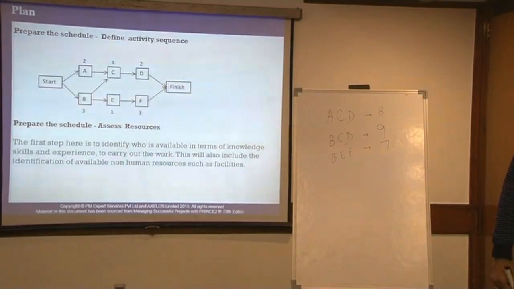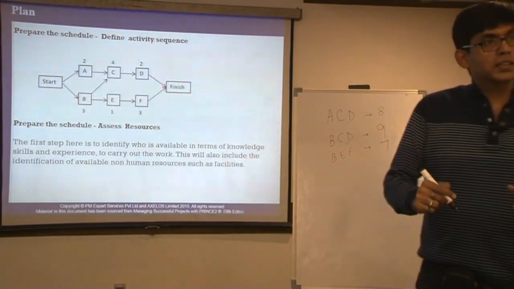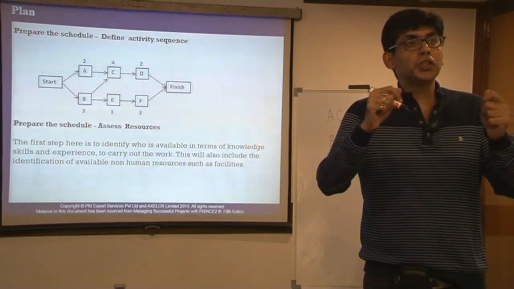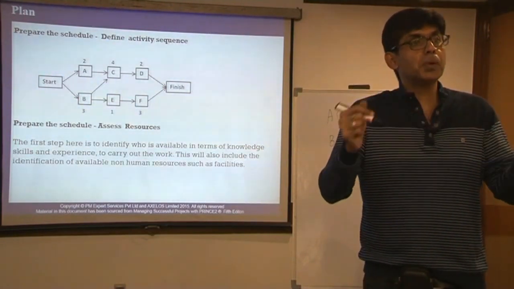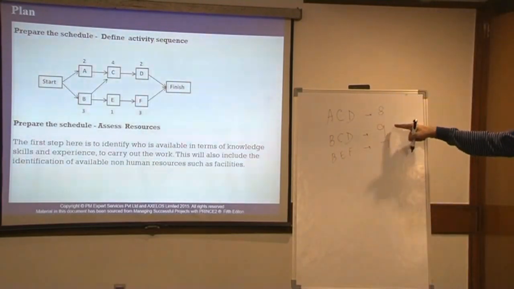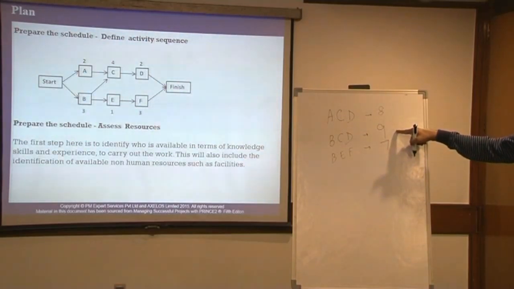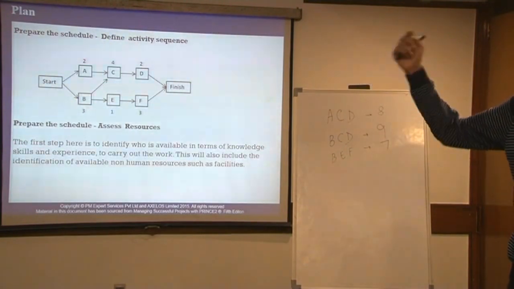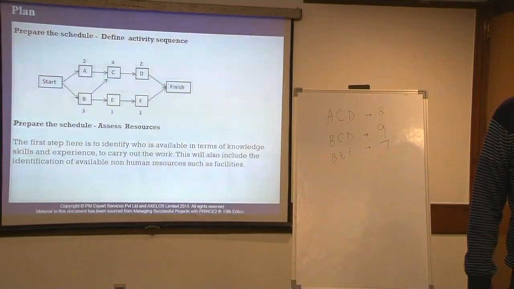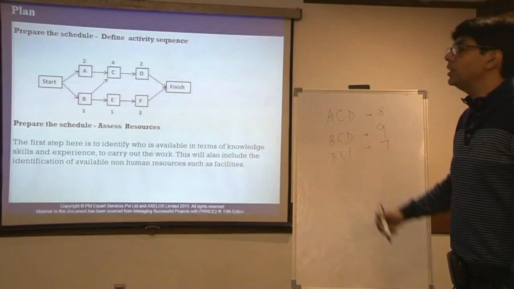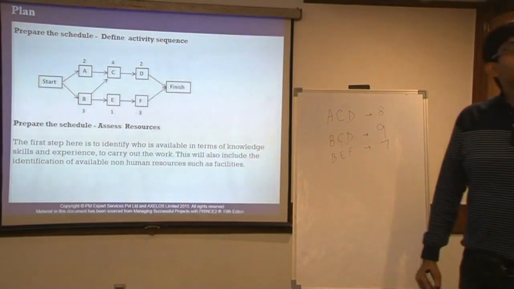Now, tell me which path should determine the duration. Principally, the duration should be determined by the biggest path, and this path is the critical path. Here the biggest path is BCD, which is 9 days. Why am I taking the biggest path? Because if I take the duration as 9 days, all the other activities will be done. Right? So we can say that BCD in this diagram is the critical path.